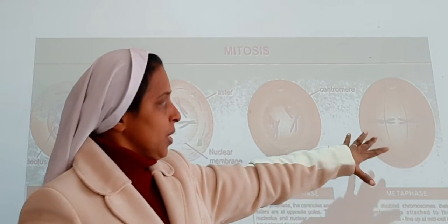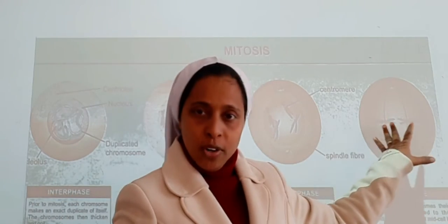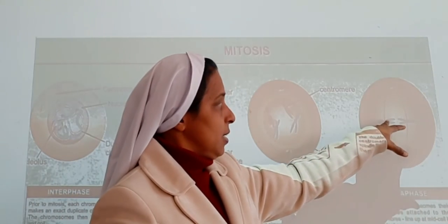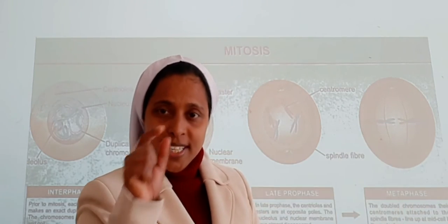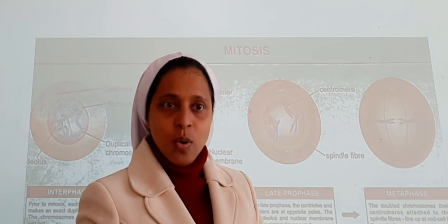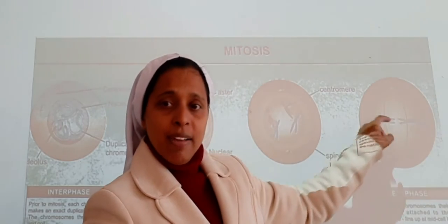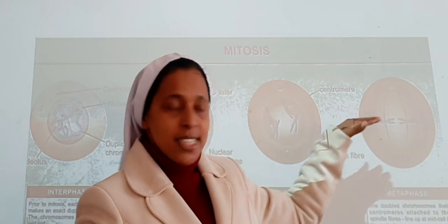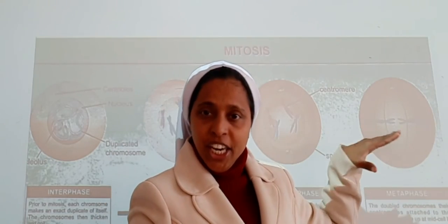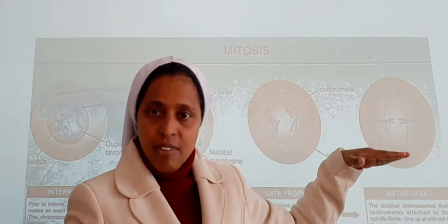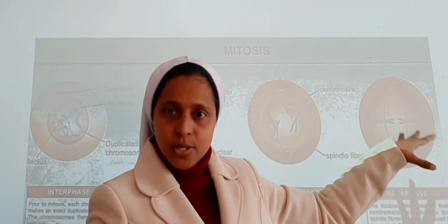We can see here the spindle fiber formation is also taking place. The kinetochore is in the middle. You can see here the chromosomes are attached to the kinetochore. It is a disc-shaped structure. We have learned earlier, in previous classes also. So the kinetochore goes in the middle level, and the chromosomes reach the equator level. You can see here the chromosomes reaching the equatorial division. So we can see the kinetochores also attached here.